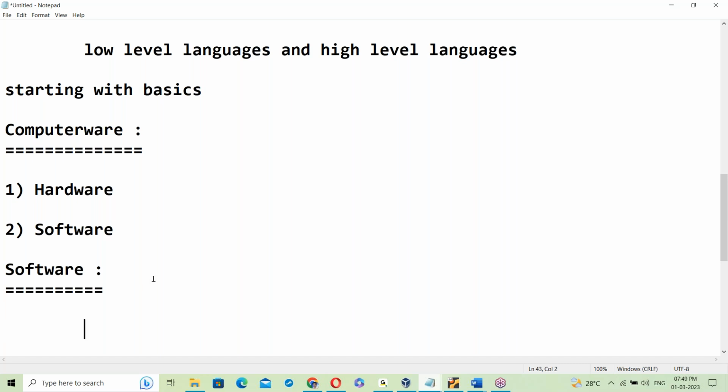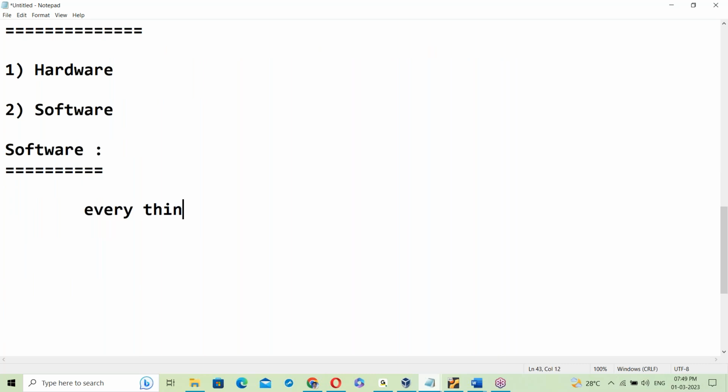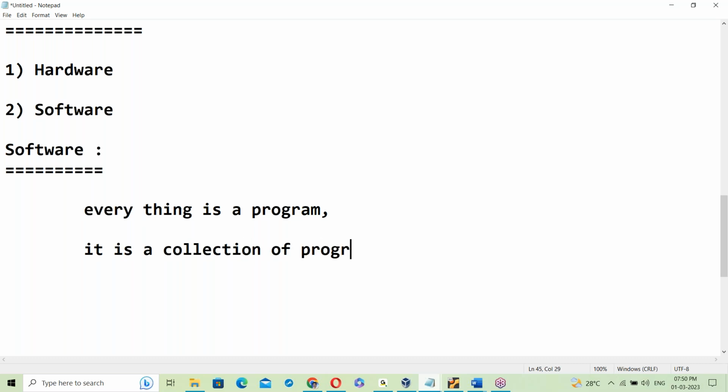What is software? In software, everything is a program. It's a collection of programs, such as C, C++, something like this. All of software is programs. Everything is a program; it's a collection of programs.